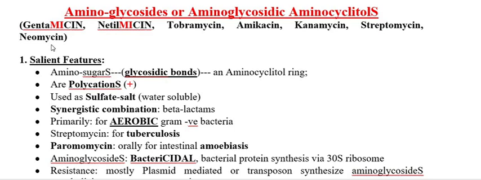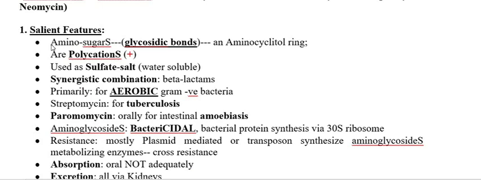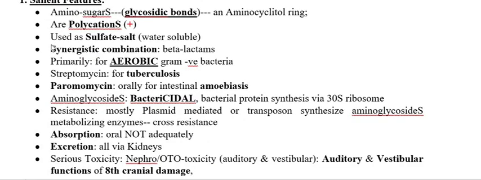Before starting the topic, we are going to discuss first the salient features. In the salient features, a few points are very important. First, this group is polycations. Polycations means they possess positive charge. Usually this group of antibiotics comes in the form of sulfate salt. They can be combined with the beta lactams, and as a result we get a synergistic combination.